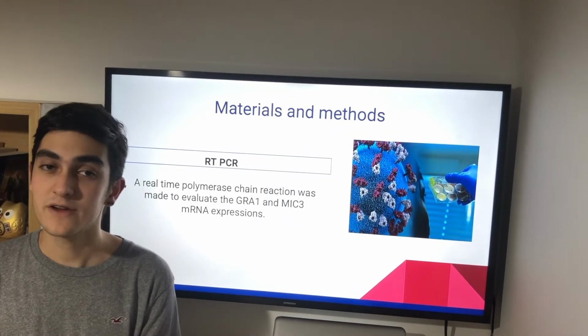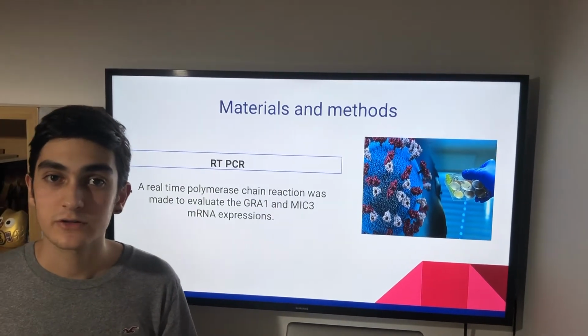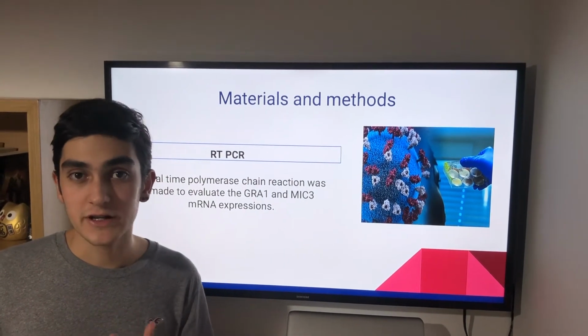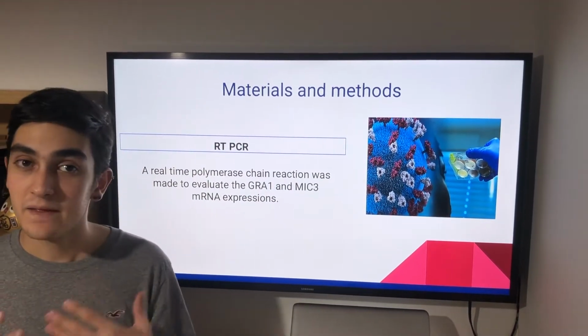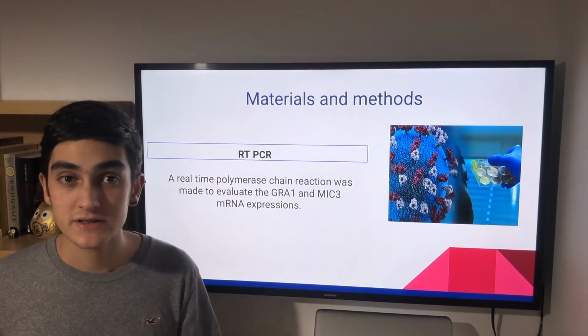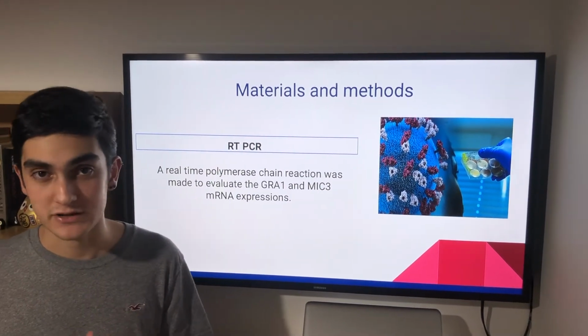RT-PCR. What they first did was extract the total RNA from the Toxoplasma gondii tachyzoites that were cultured in Vero cells. They then made a polymerase chain reaction to evaluate the GRA1 and MIC3 mRNA expressions.